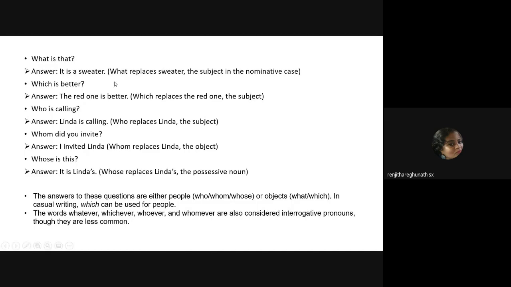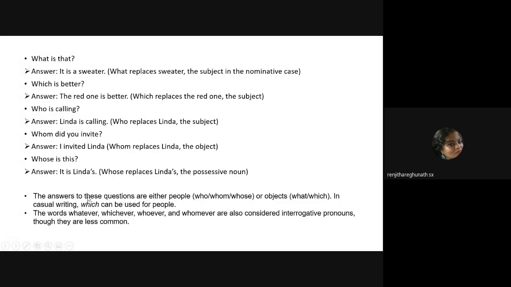Now there are other words which are also interrogative pronouns like whatever, whichever, whoever and whomever. Okay, but you don't find those often in the English language. They're quite uncommon. All right. So here you have the questions and the answers.